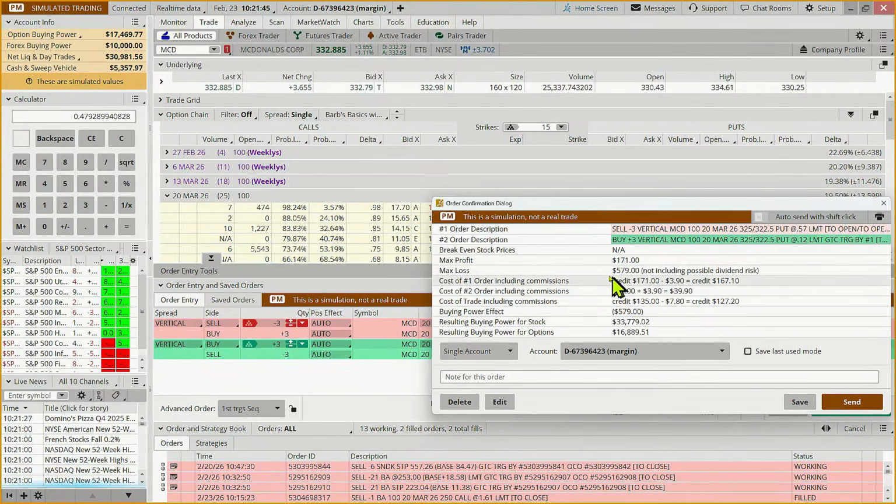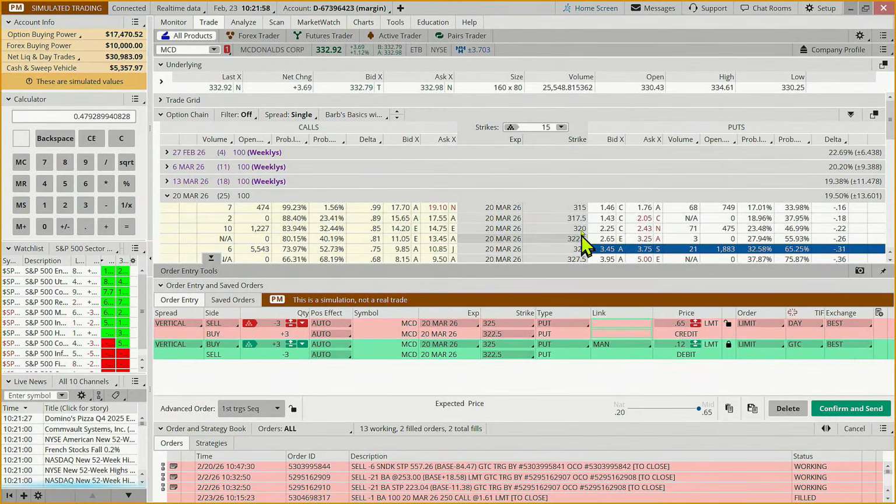And so what's the most we can make on this? $171. And in fact, we're saying, hey, if we can make about 150, we're going to be happy. Now, somebody brought up that we don't have a lot of volume on the 322.50. That's because it just became available to trade today. So we could do 2 things.